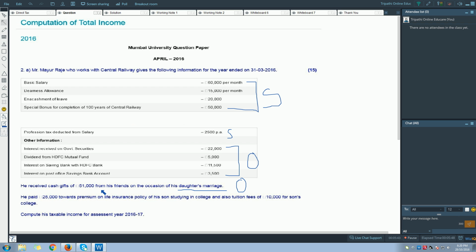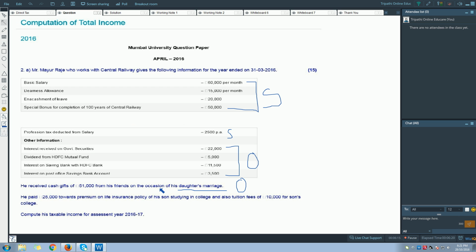But if you receive the gift from your friends on the occasion of your own marriage, it is fully exempt. Right now you are receiving 51,000 from your friend on the occasion of your daughter's marriage, so it is fully taxable under the head income from other sources. You should not get confused.